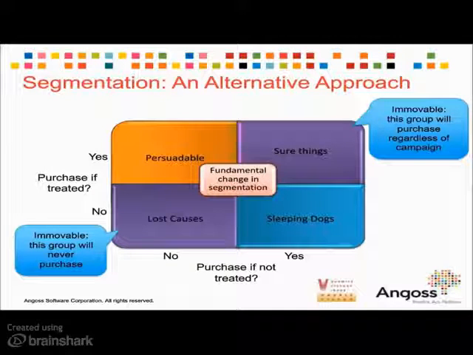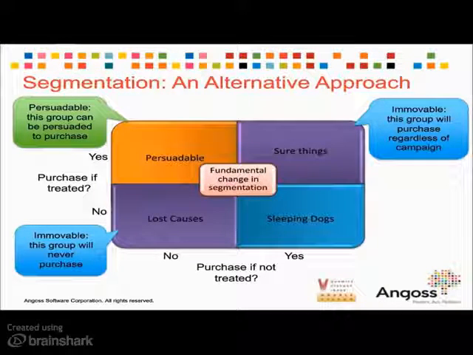The third group is those persuadable customers. This is the group that we're most interested in, because this is the group that we can persuade to purchase. Through that marketing activity, we can convince them to either make a purchase or respond or not churn, whatever the activity is that we're looking at modeling.